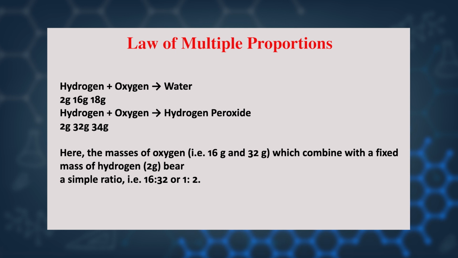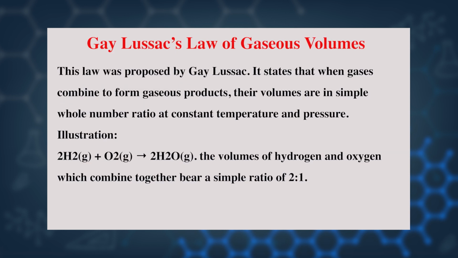And same in hydrogen peroxide, the mass of hydrogen is 2 gram. It means always mass of one component should be constant. Understood?